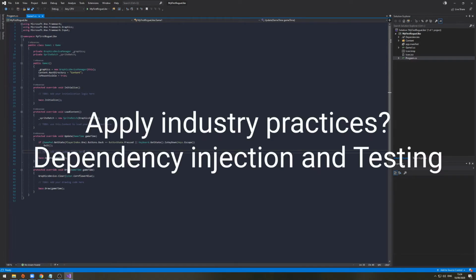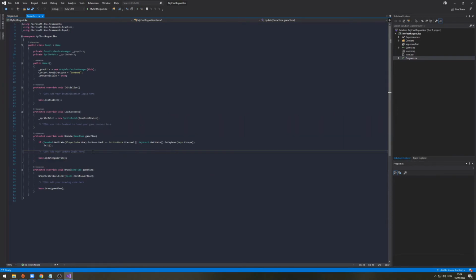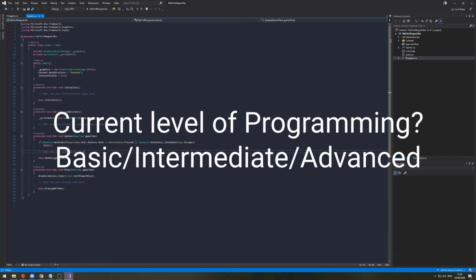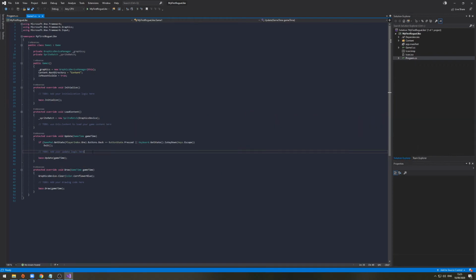Okay, the second question is, do you want to apply industry practices to how we build our games? When it comes to stuff like unit testing and dependency injection, these are things that are used professionally in industry, and if you ever wanted to get a job in programming as a profession, then these would be beneficial to know. And the final question is, what is your current programming level? From basic to intermediate to advanced, how would you rate yourself, just so I can get a general idea of what kind of audience I'm dealing with.